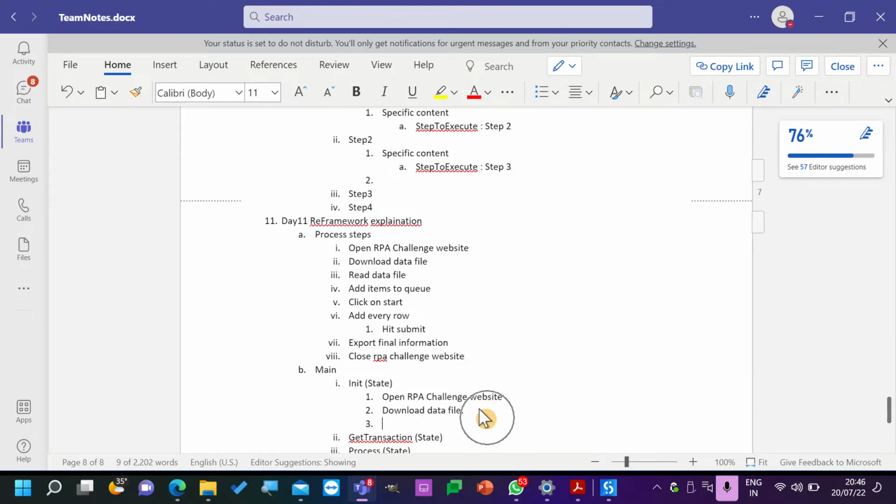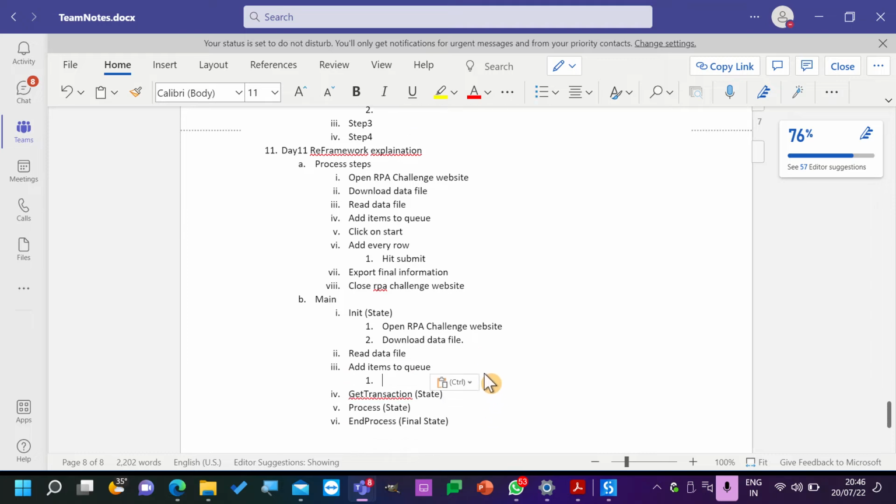Now I will tell you one more thing. In the init, there is a separate sequence called first run. This is a sequence. So in the entire process, this first run sequence will run only once in the beginning.